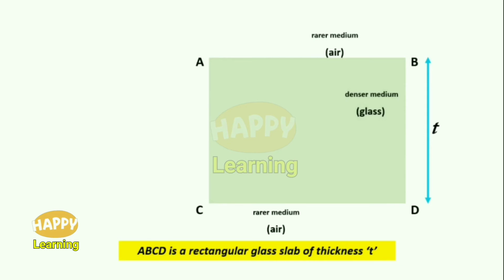And you know, the glass is a denser medium when compared to air. So here air is the rarer medium and glass is the denser medium.